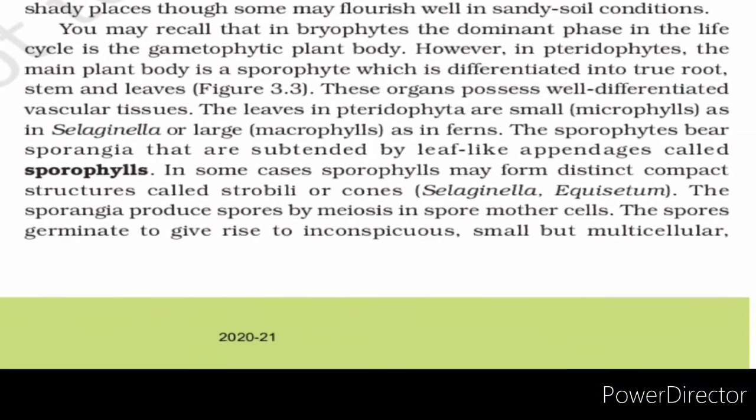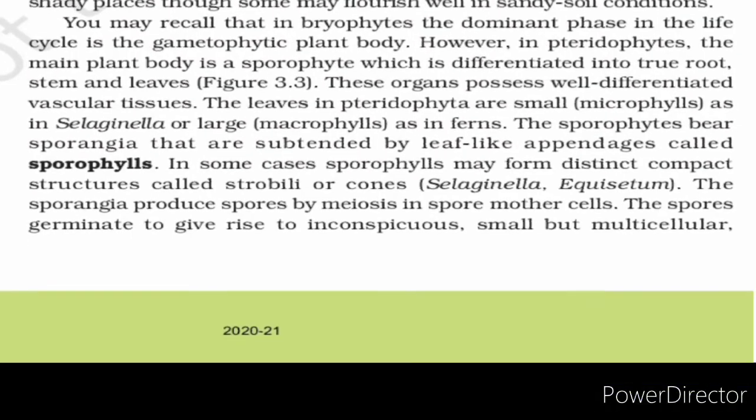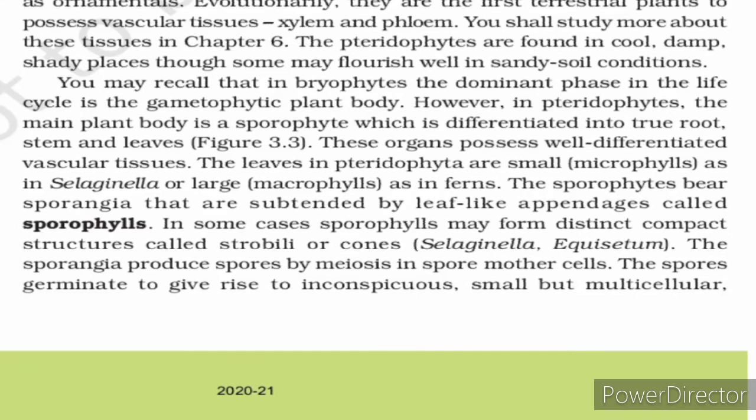The spores germinate to give rise to inconspicuous, small but multicellular, free-living, mostly photosynthetic thalloid gametophytes called prothallus. That means a thallus, but with more defining structures.